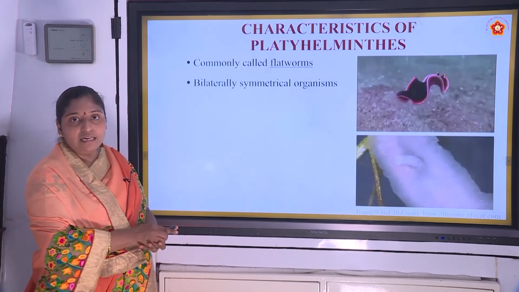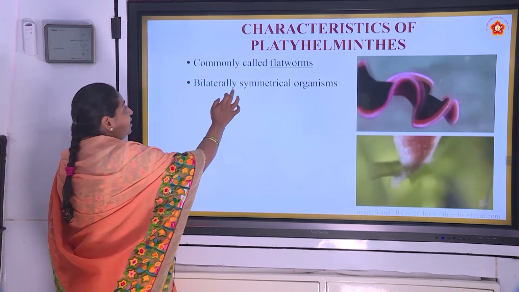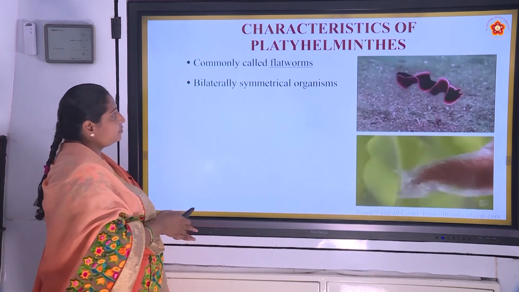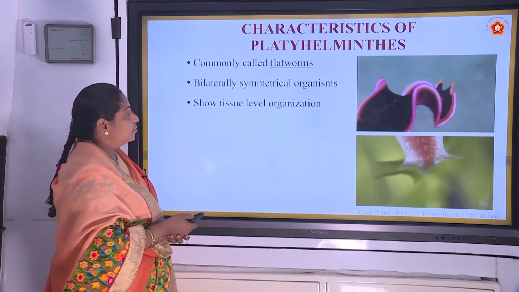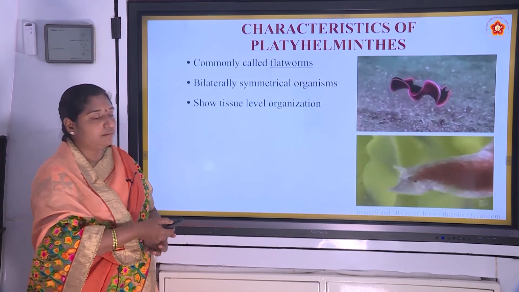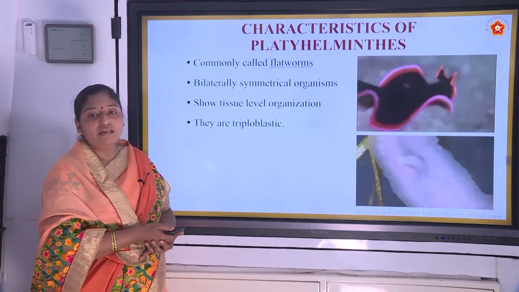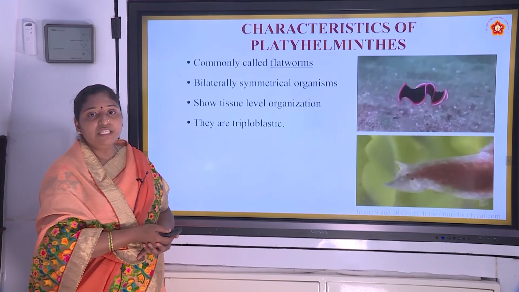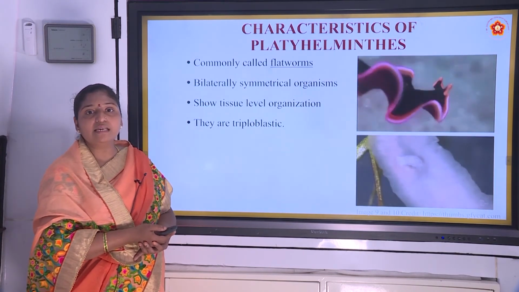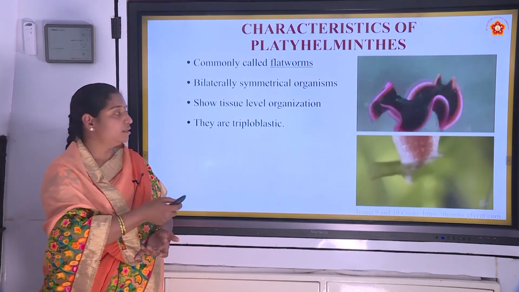Bilaterally symmetrical organisms. Already I explained you what is the bilateral symmetry. They also show tissue level organization. They are triploblastic in nature. Triploblastic means they consist of 3 germ layers, that is ectoderm, endoderm as well as mesoderm.